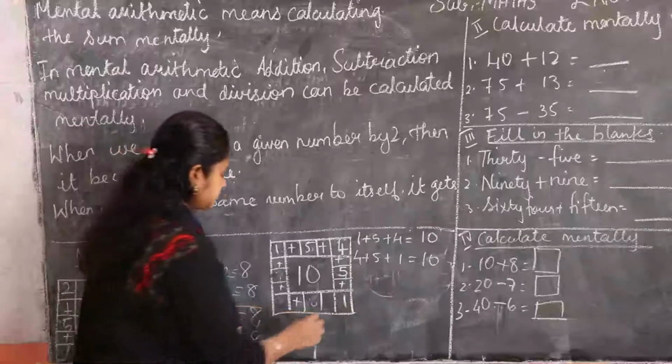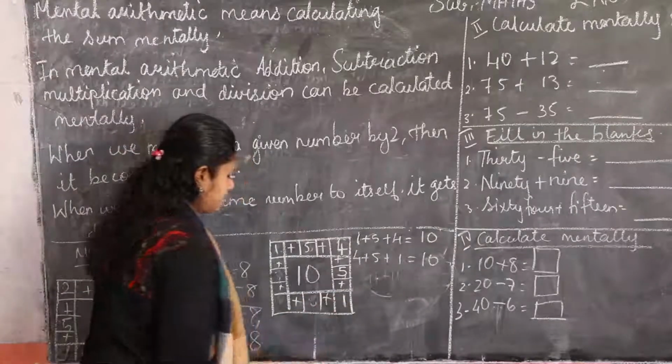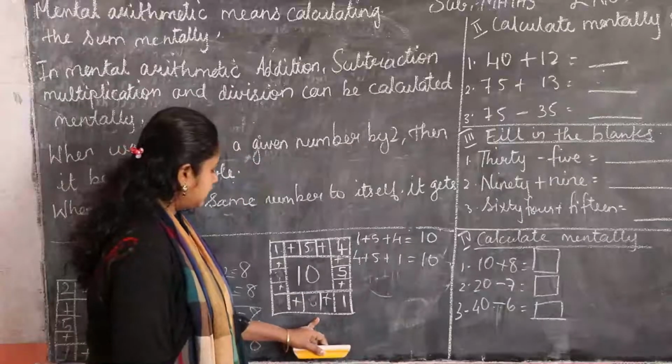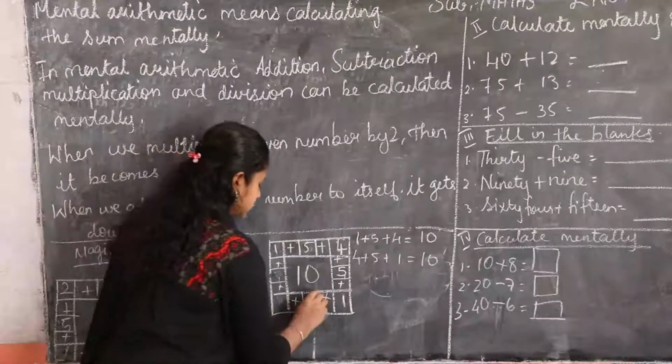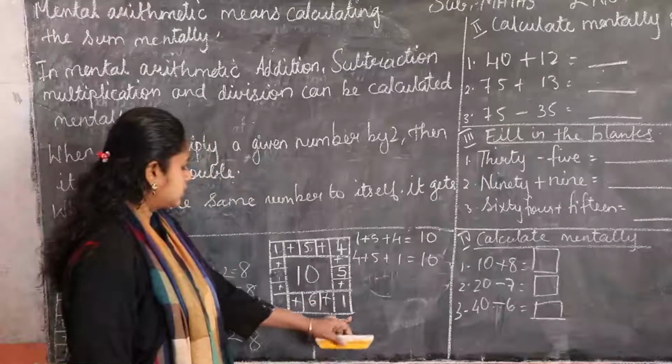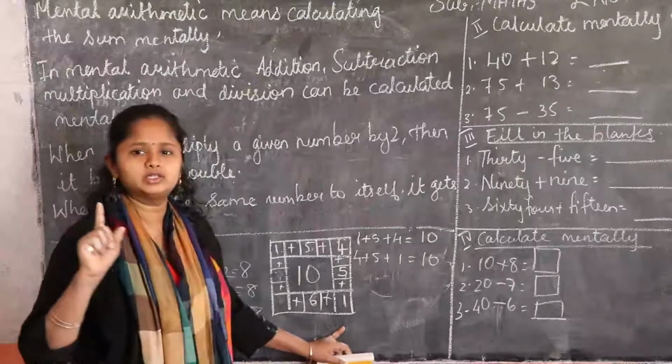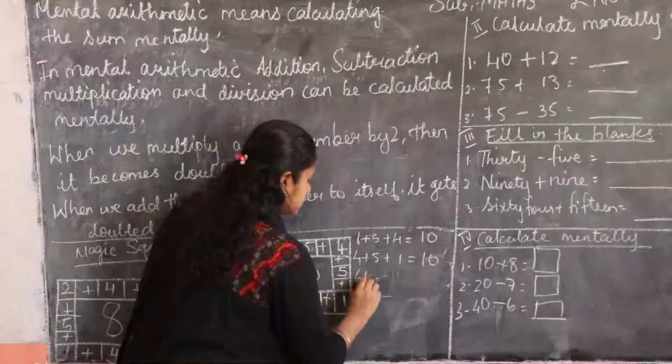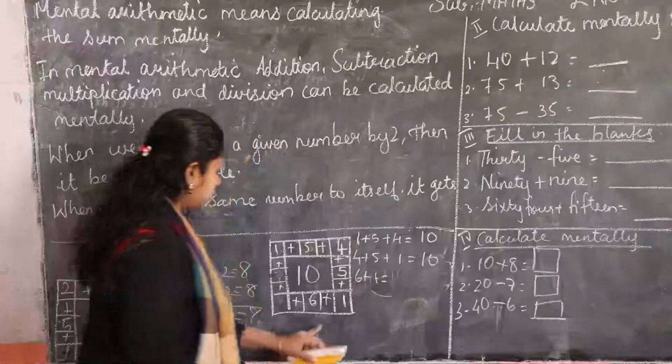Next here. Which number will we add, children? We'll add 6 here. Okay, 6 plus 1 is how much? 7.